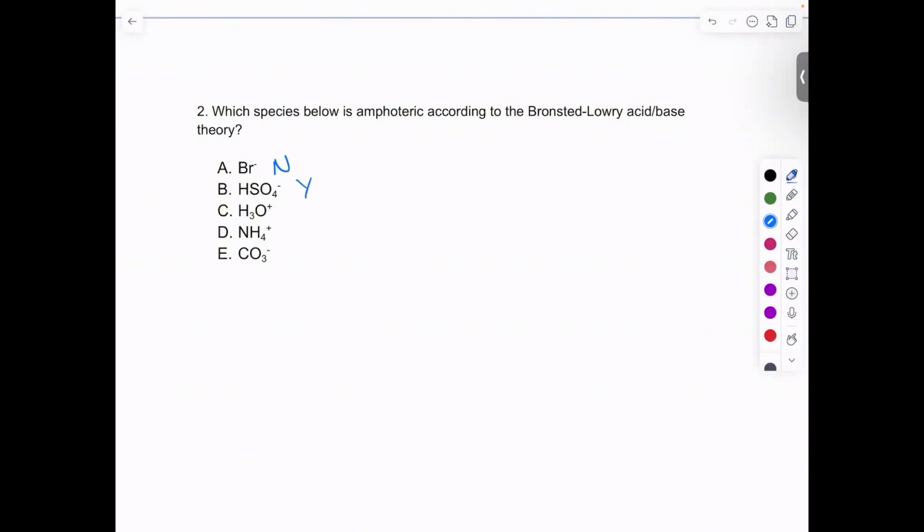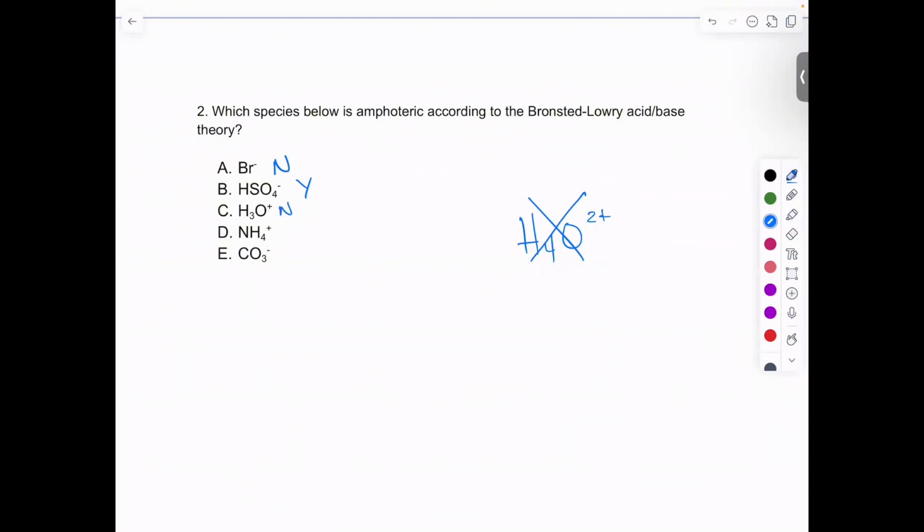But it's always good to scan through the rest of the options and make sure you didn't miss anything. With part C, H3O+, that's our hydronium cation. Clearly we could give away a hydrogen proton here, but we can't take one on. We don't have H4O++. I'm guessing that probably would not be a stable species, but that's not a road we want to go down. That's not an option here. I'm going to put no for that.